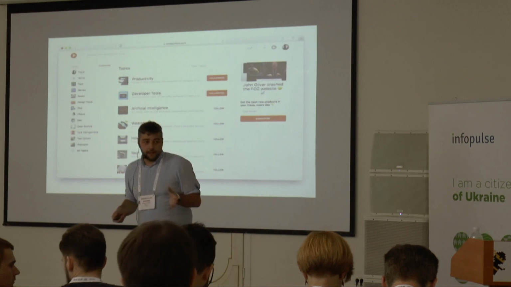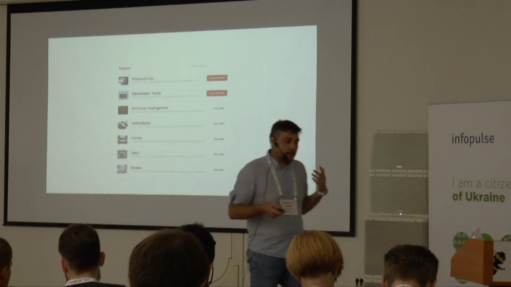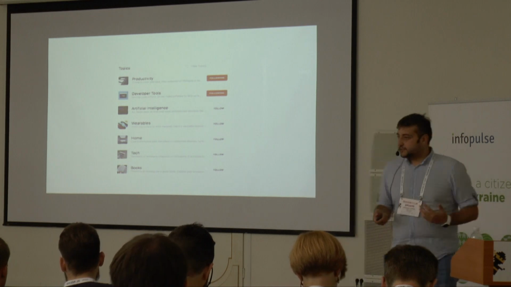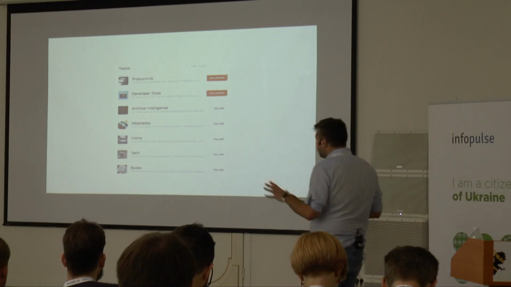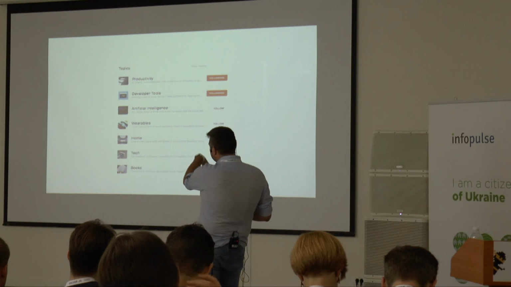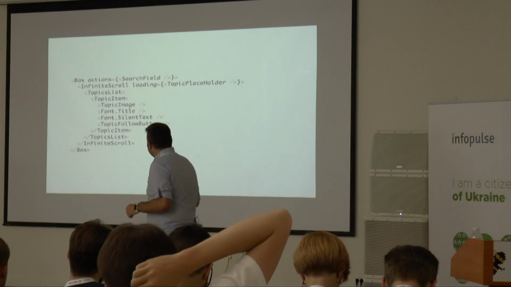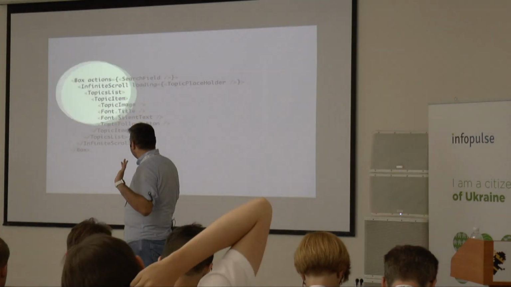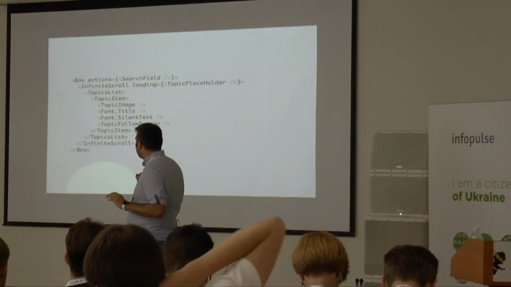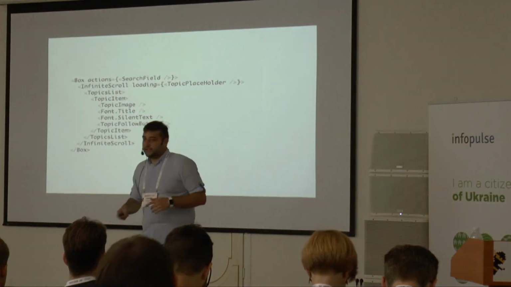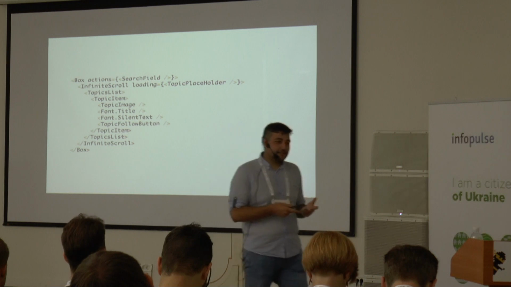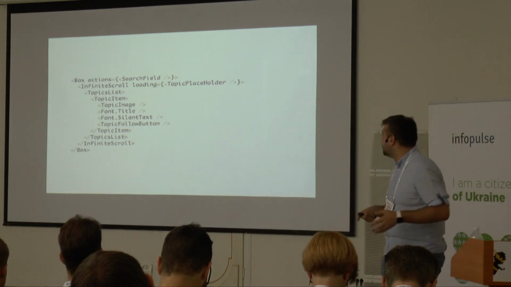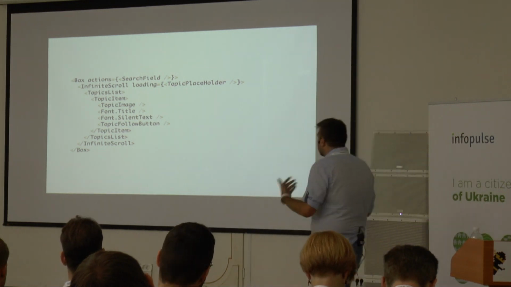So that looks nice, and having these components at this level of separation means that if you want to build a bigger page, like the topic list here, we can just build it by reusing our components. We used our box component, which is a box with an action bar, another reusable component called search field.